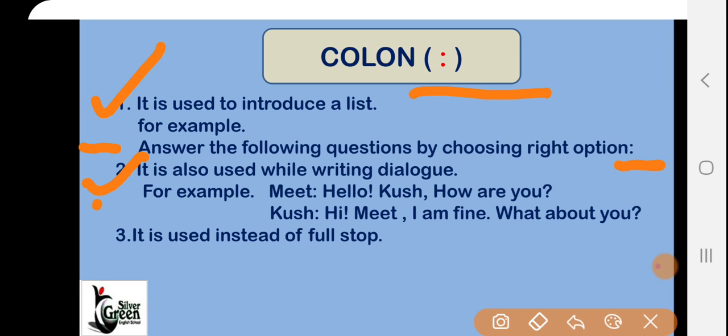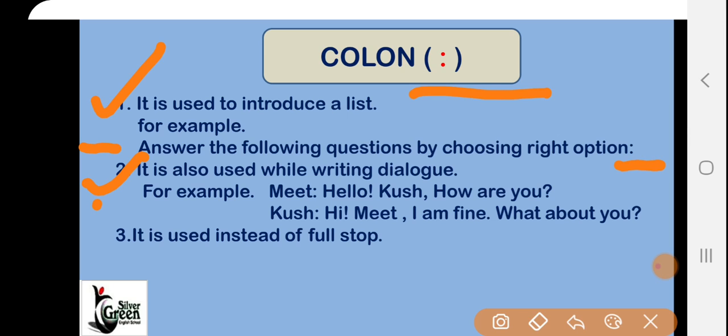The second use is that it is also used while writing dialogue. For example, here you can see: Meet says, hello Kush, how are you?